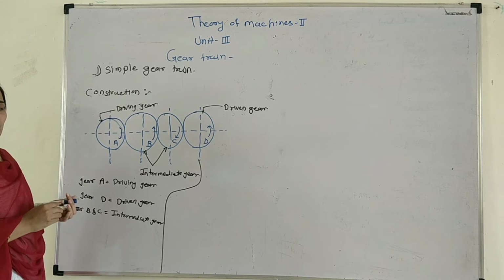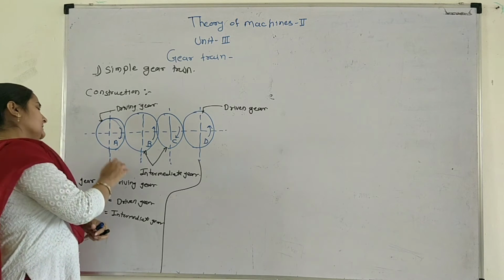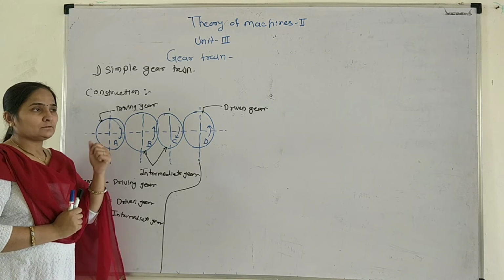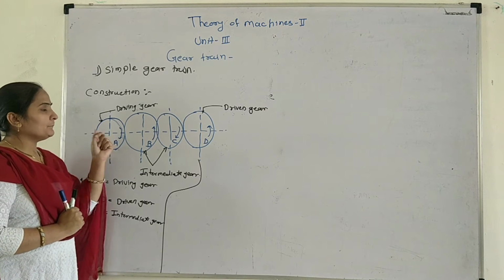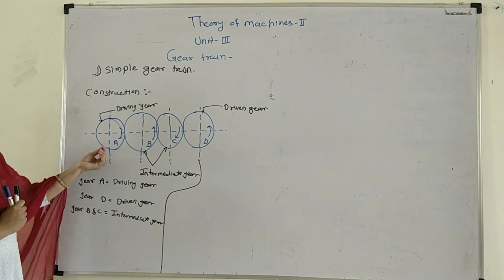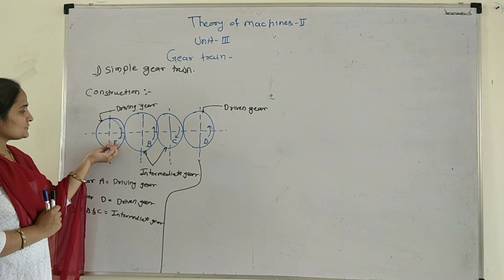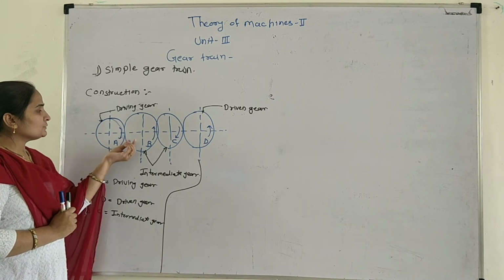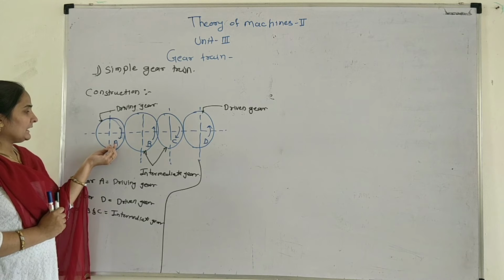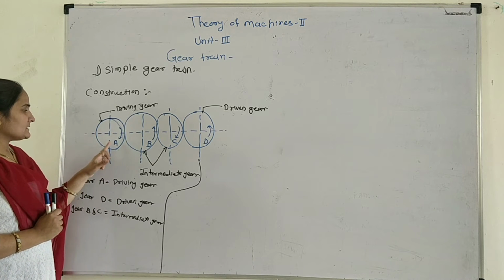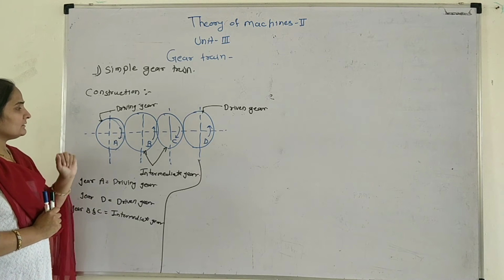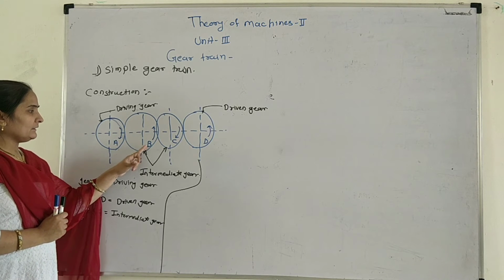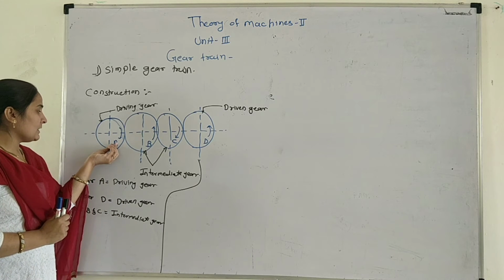This is the construction of the gear train. Then what is the working of the gear train? That is the simple gear train. When gear A drives the wheel, gear A moves in the clockwise direction, then D moves in the anti-clockwise direction.